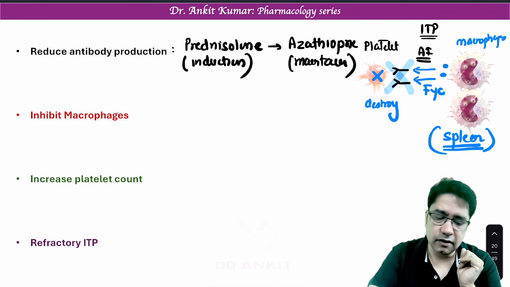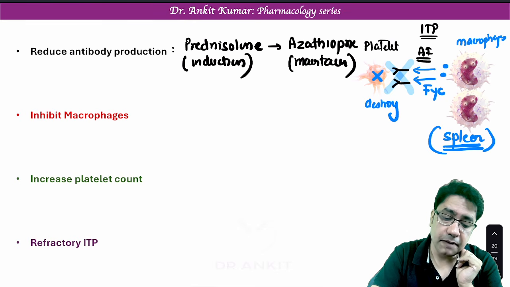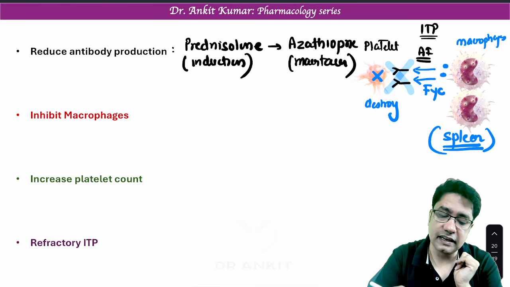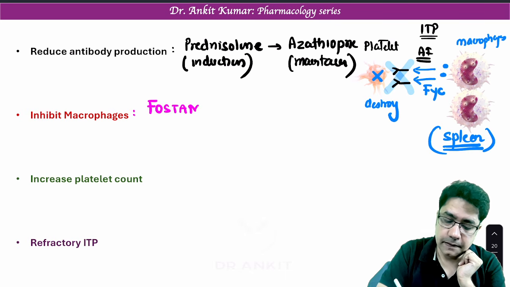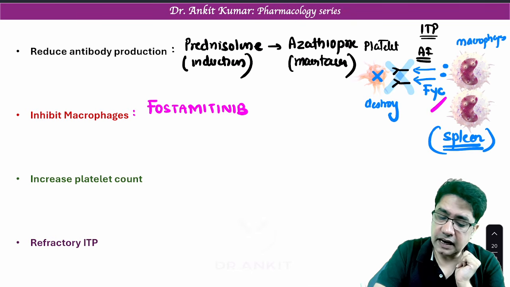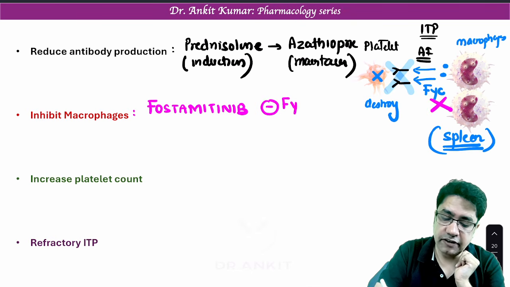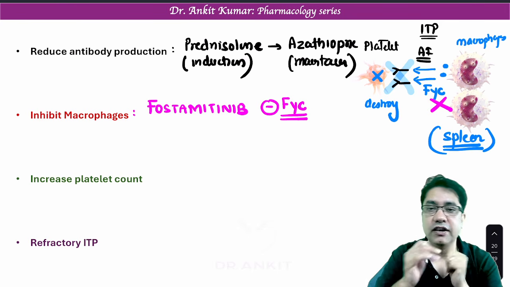Now there is a new drug which inhibits the action of macrophages, which was recently asked in INICET. The drug name is fostamatinib. Fostamatinib inhibits which receptor? It inhibits the FcγR receptor on macrophages.